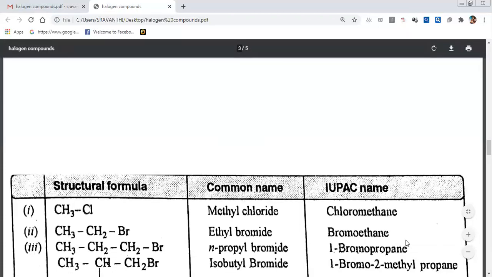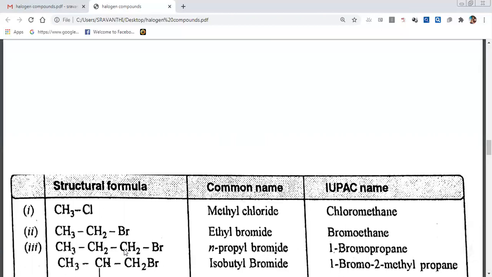If you think of this as bromine with hydrogen, first replace the bromine with hydrogen. What is that? 1, 2, 3. Three carbons containing an alkane means propane. The starting source is propane. From propane, one of the hydrogens is replaced by bromine. That's why this is propyl bromide. The alkane should come first. That's why propyl bromide.